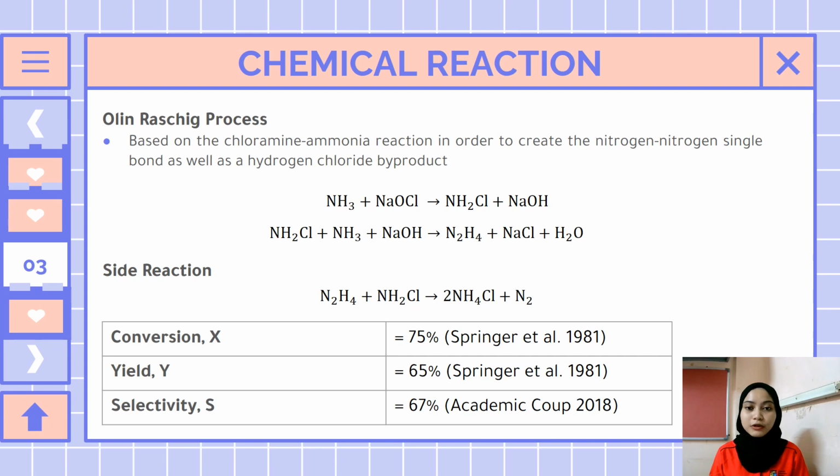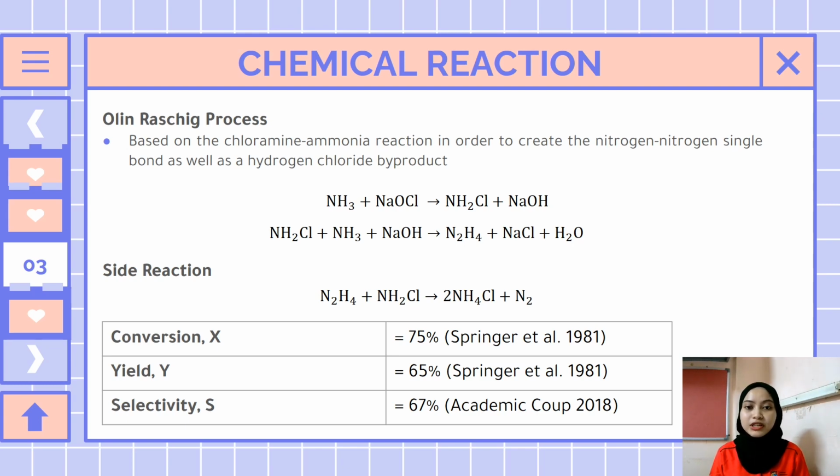Olin-Raschig process produces anhydrous hydrazine from sodium hypochlorite and ammonia. This approach is based on the chloramine-ammonia reaction in order to create the nitrogen-nitrogen single bond as well as the hydrogen chloride byproduct. There is also a side reaction that occurs with chloramine, which is the most significant adverse reaction. The catalyst used in this reaction is copper 2 ion. Gelatin is added to this process to scavenge metal ions and suppress the side reaction.